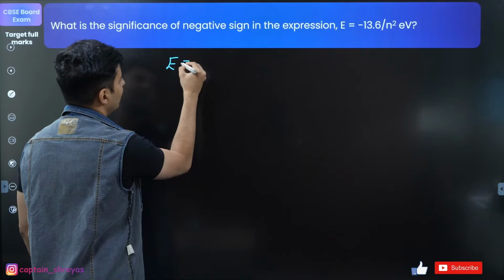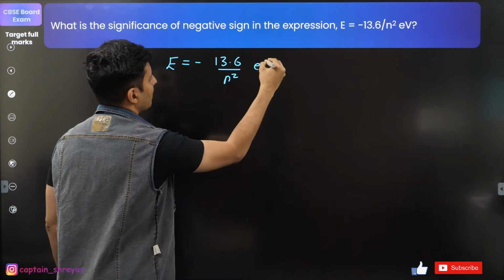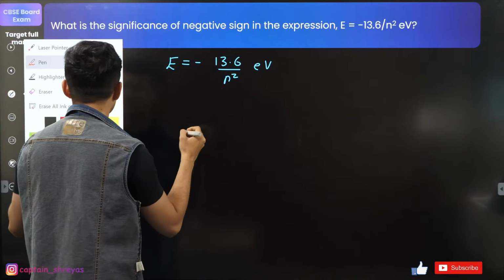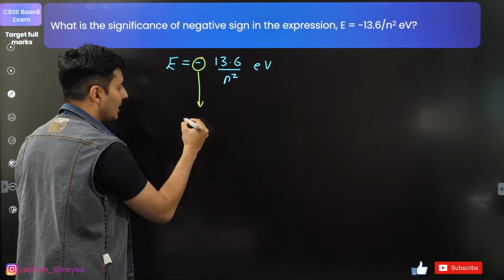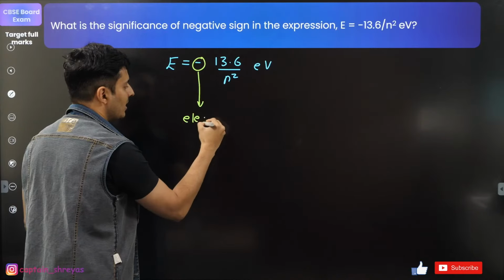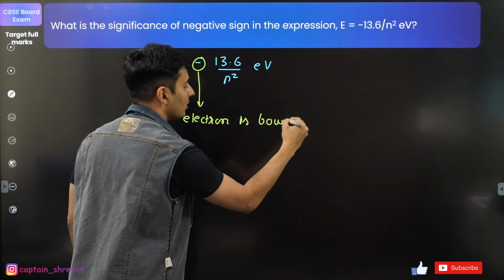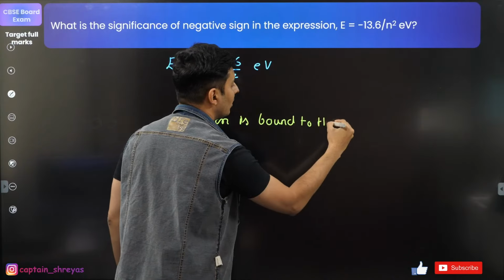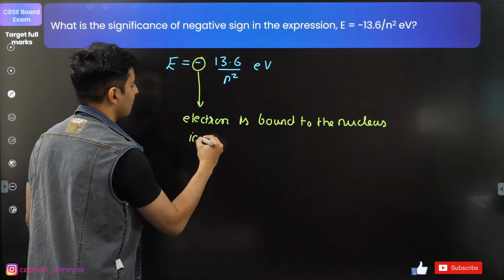So when you write energy is basically negative 13.6 by n square electron volt, this minus sign signifies that the electron is bound to the nucleus in the atom.